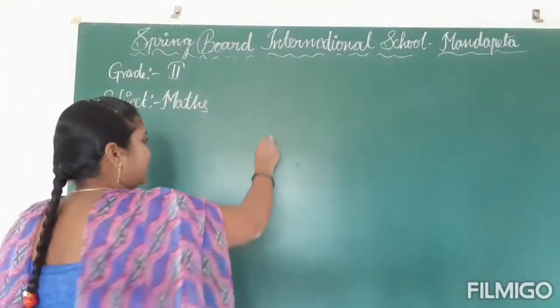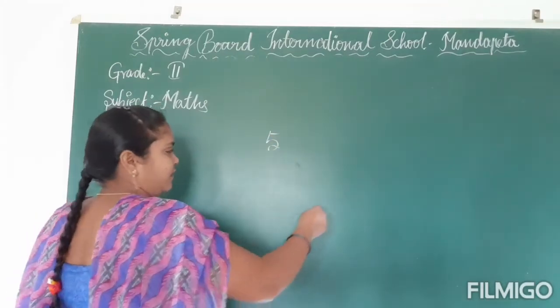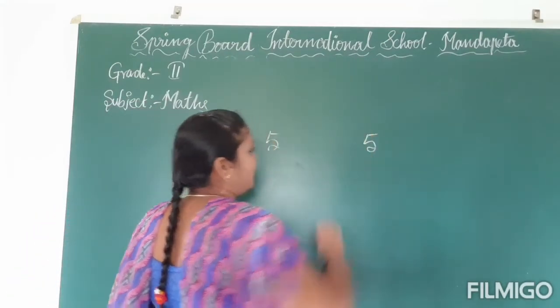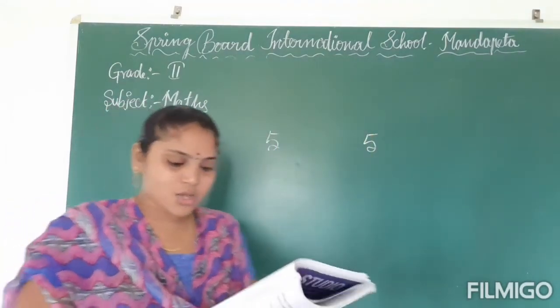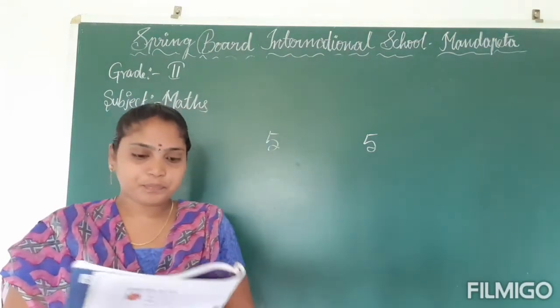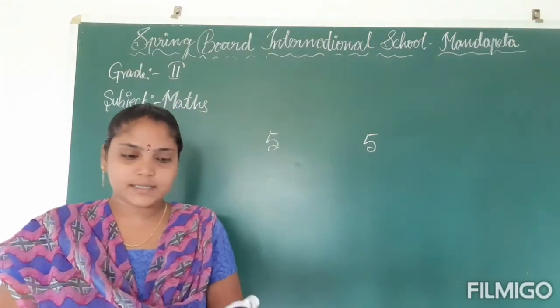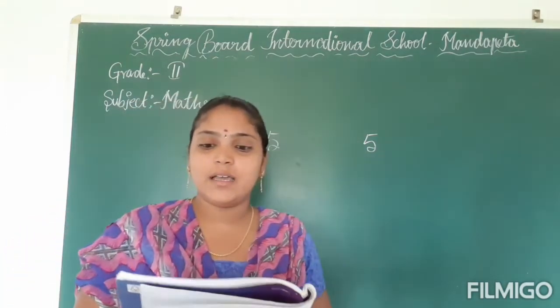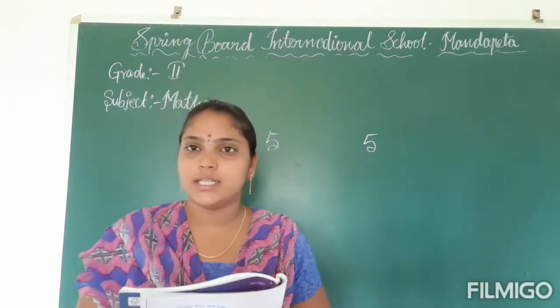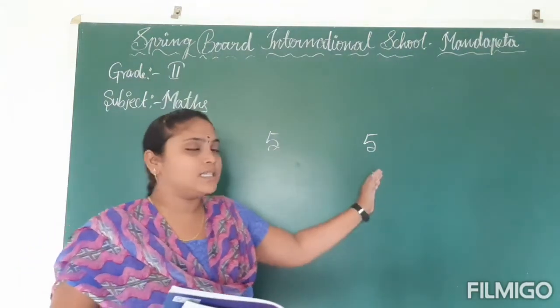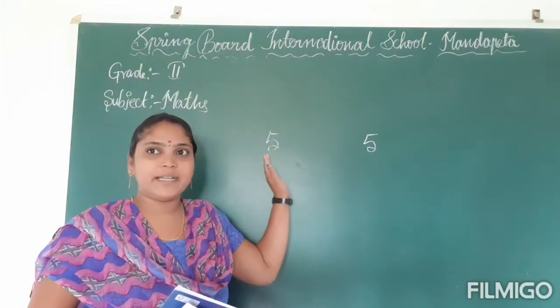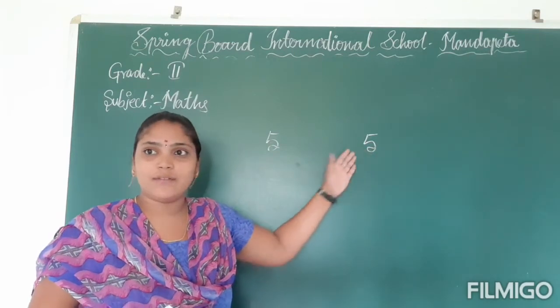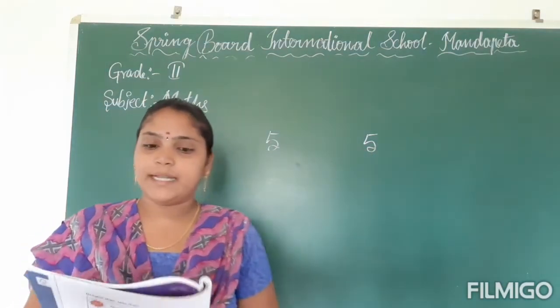Here the first flower has 5 petals, and the second one also has 5 petals. When the numbers are the same, we say that they are equal to each other.